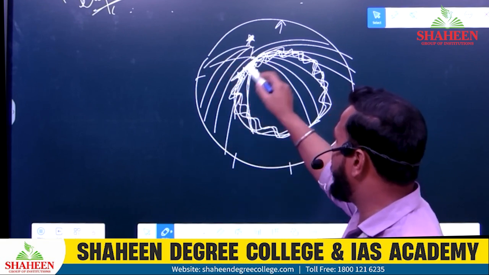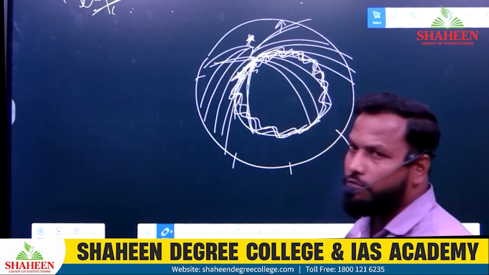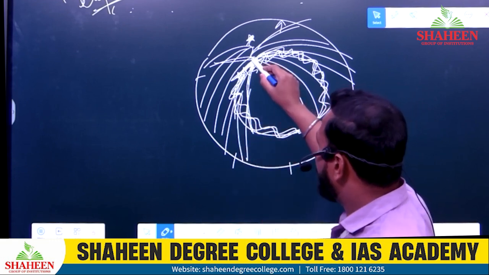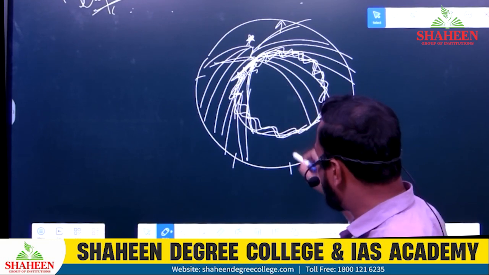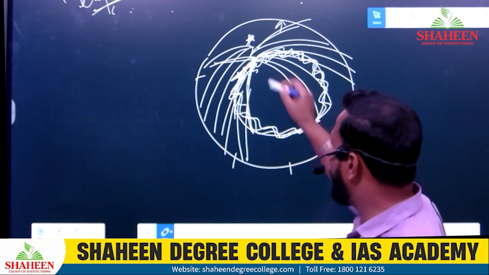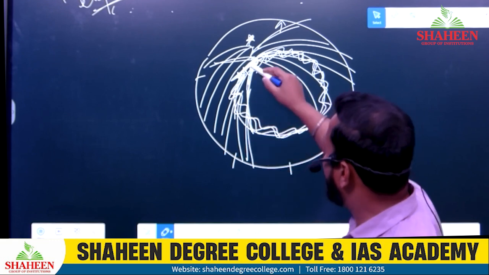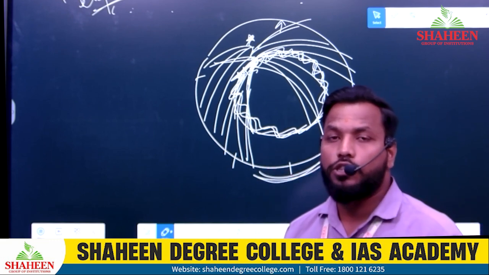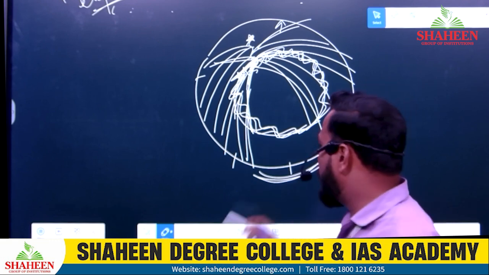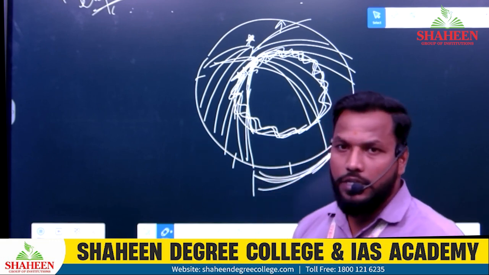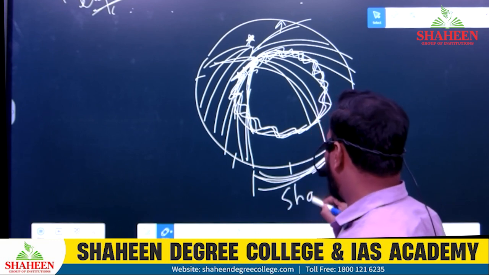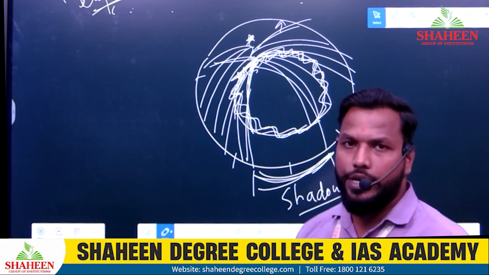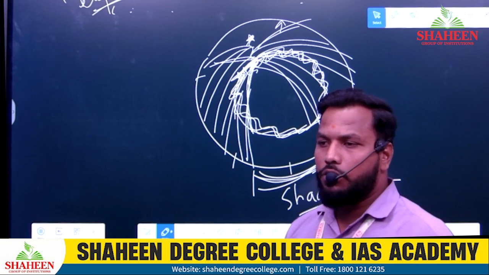All the other solid will travel in the same fashion, but when it touches the liquid, it changes its direction. Thereby, the wave which has to reach here will not reach here because of the deflection. It takes the other direction. So this entire region will not experience the earthquake's presence. Such areas are called shadow zones.